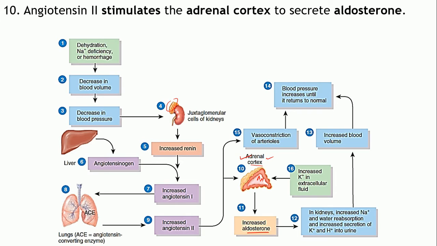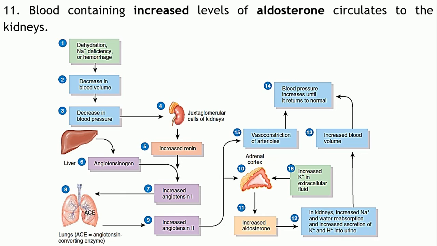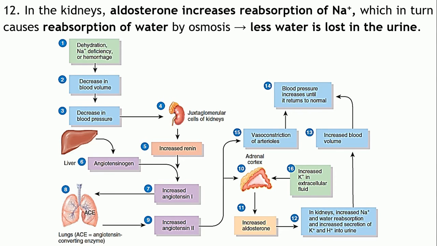So, this portion releases another hormone called aldosterone. Angiotensin II promotes the release of aldosterone from the adrenal cortex. As a result of this, what will happen? There will be increased levels of aldosterone in the blood. More and more aldosterone will reach the kidney, because the kidneys are richly supplied by the blood.